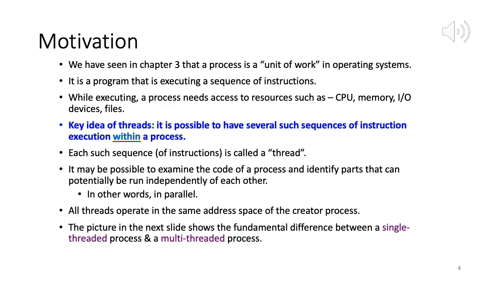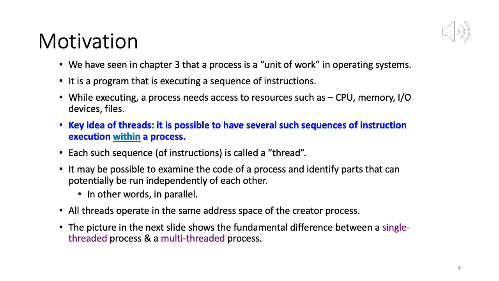So how we do that is what we're going to look at. We have seen in chapter 3 that a process is a unit of work. It is a program that is executing a sequence of instructions, and while executing those instructions, the process needs access to resources such as CPU, memory, IO devices, and files. So we know all of that.